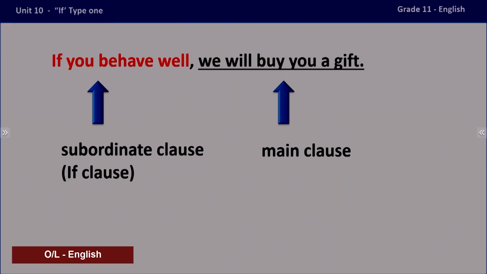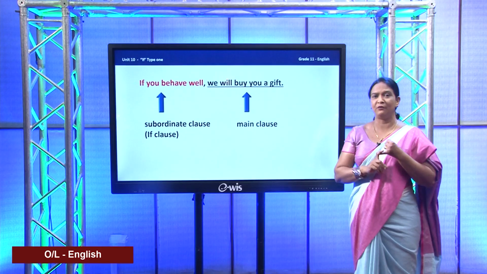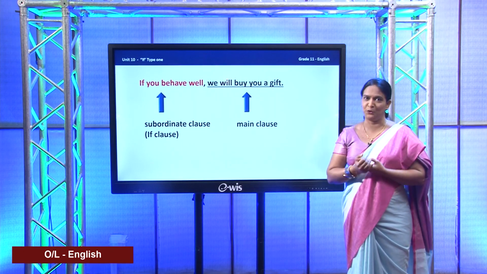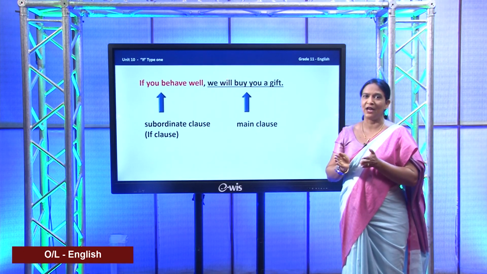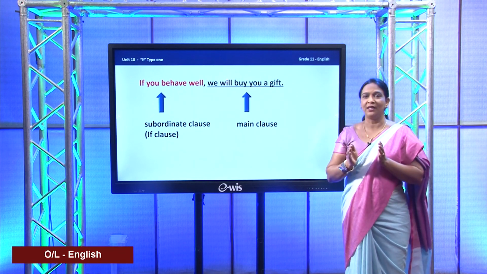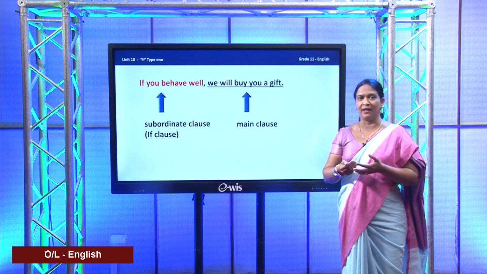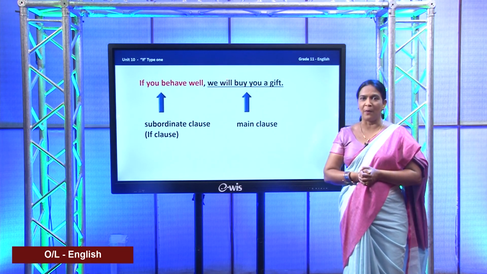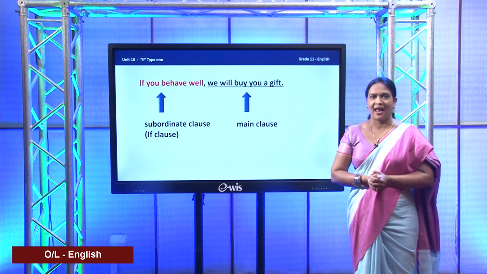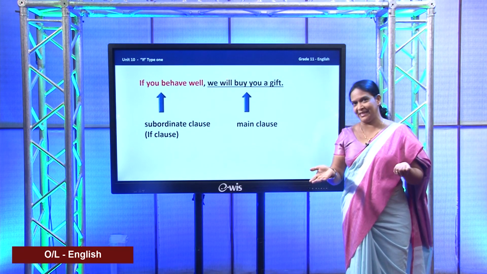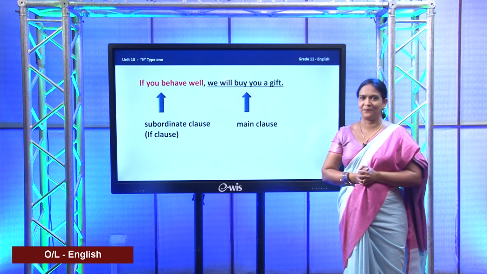What did we learn? We learned that when we talk about conditional sentences, there are three types to learn. But in this lesson, we focus only on conditional type 1. Conditional type 1 is used to talk about real situations and the possible conditions and their probabilities based on facts, right?